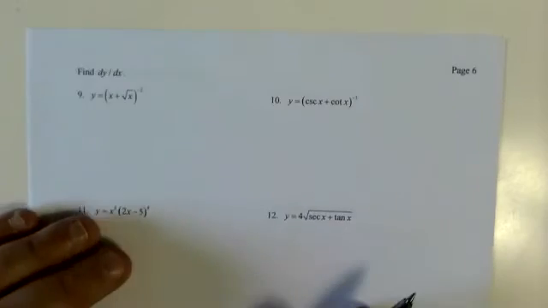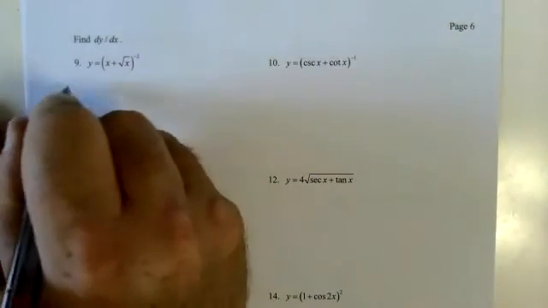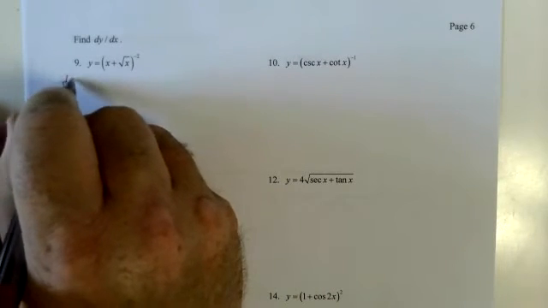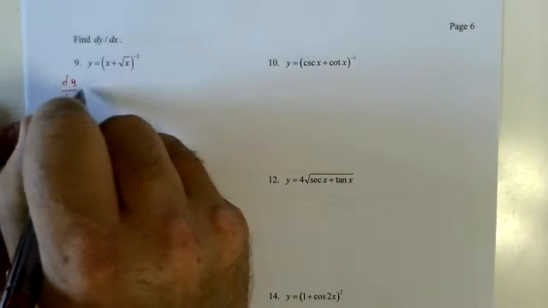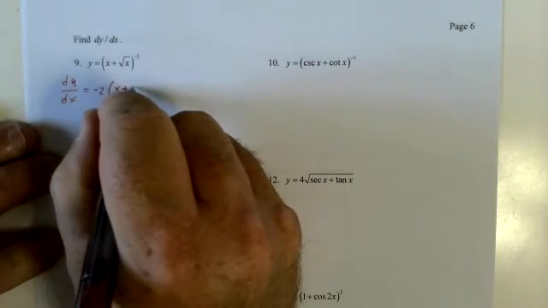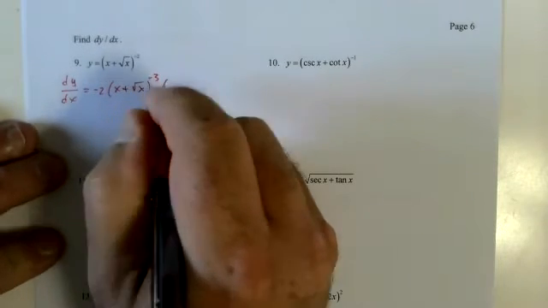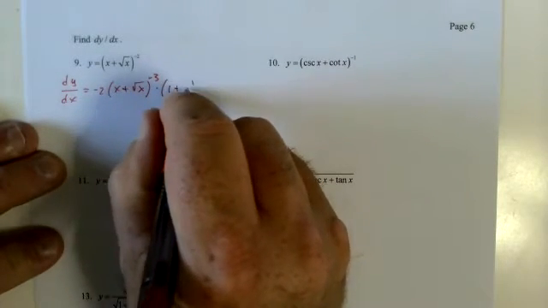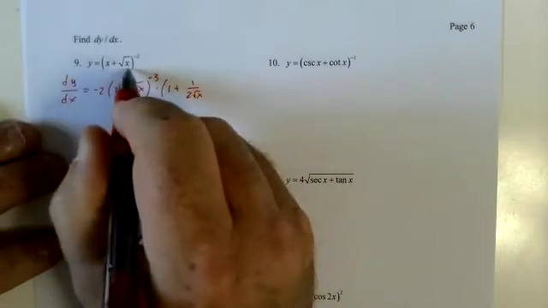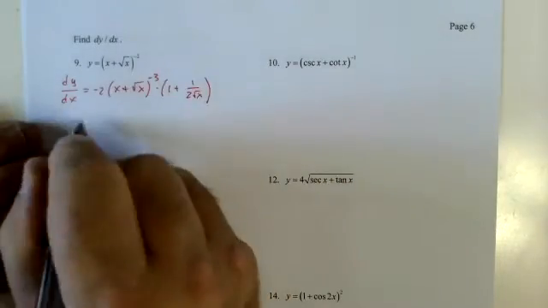Find dy dx, just pure practice here. And they asked for dy dx, so I'll give dy dx back. Negative 2 x plus root x to the negative 3 times 1 plus 1 over 2 root x, because that's x to the 1/2 out front, x to the negative 1/2.